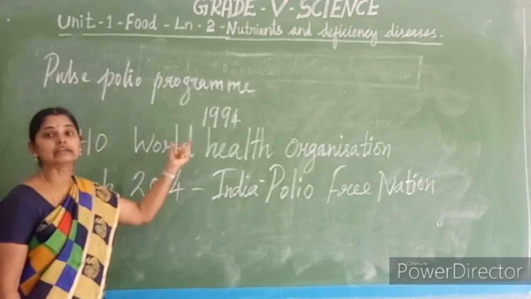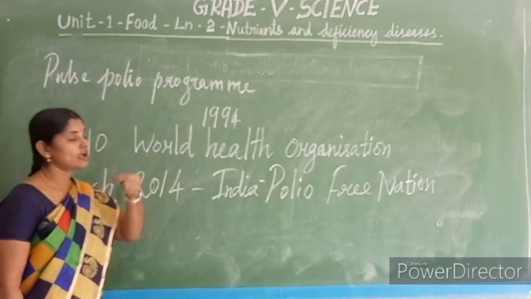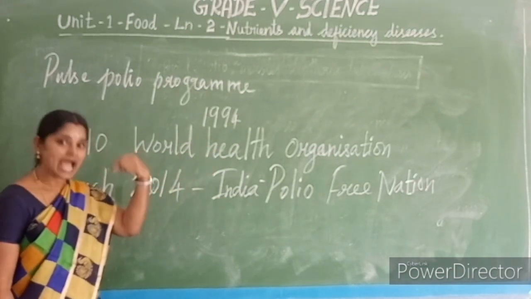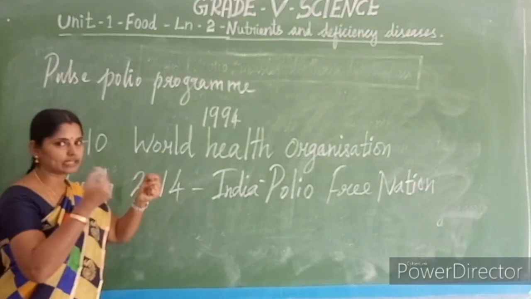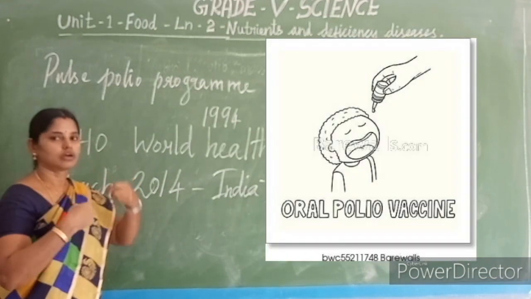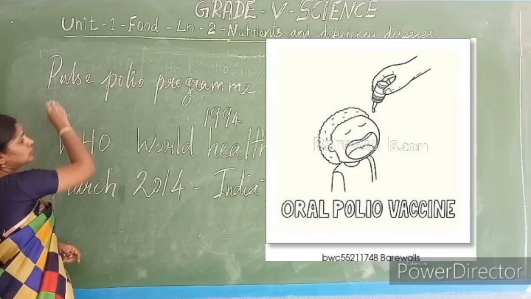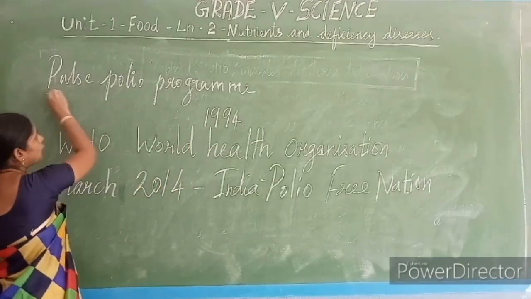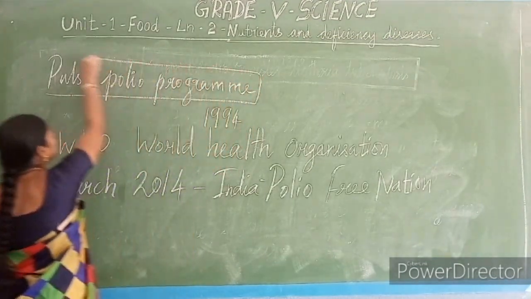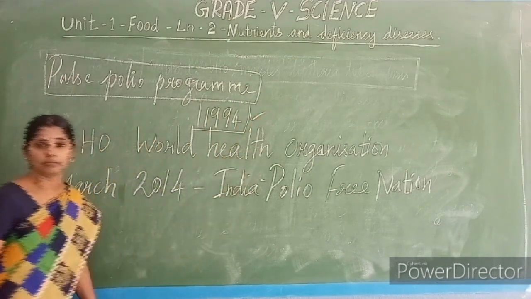As I said, dead and inactive polio virus is there in the polio drops. That inactive germ produces antibodies in our blood. So that is why they give the oral polio vaccine, through the mouth. Oral means through the mouth. During 1994, there were a large number of polio patients in India.